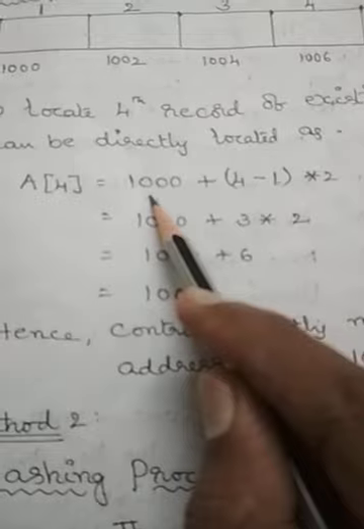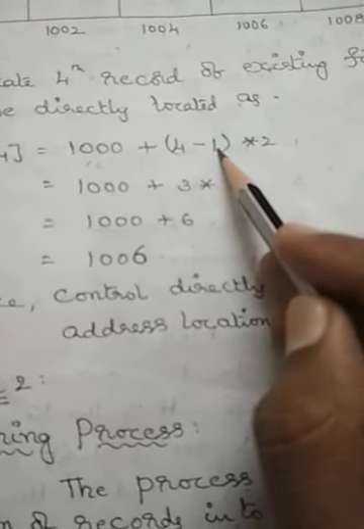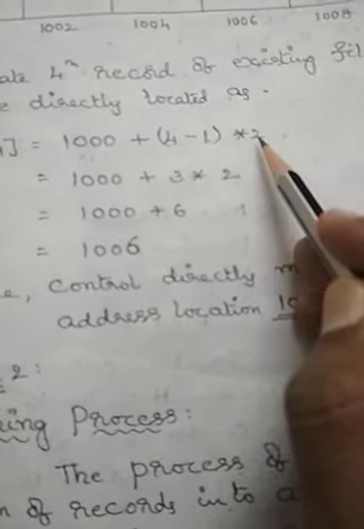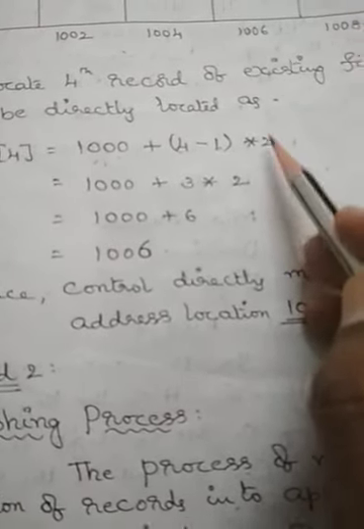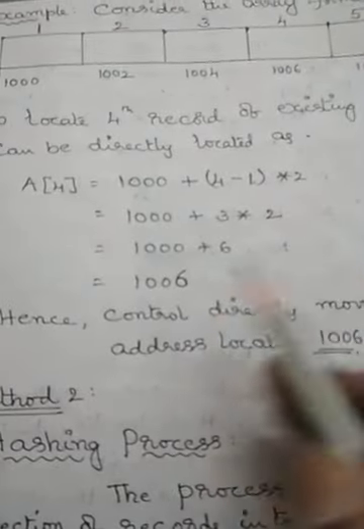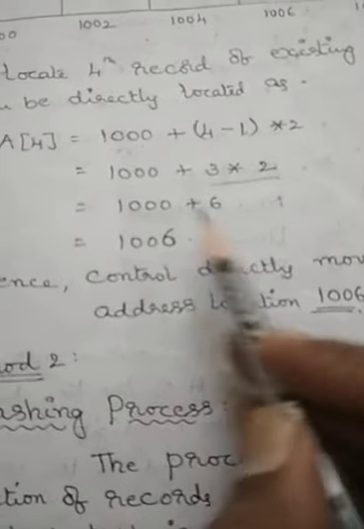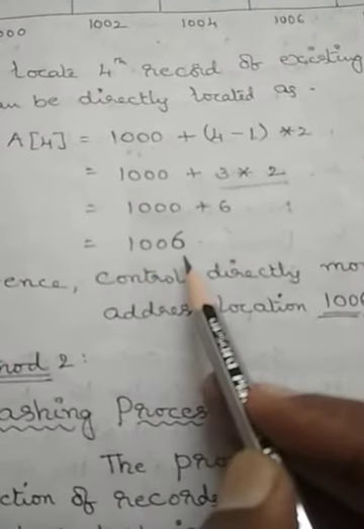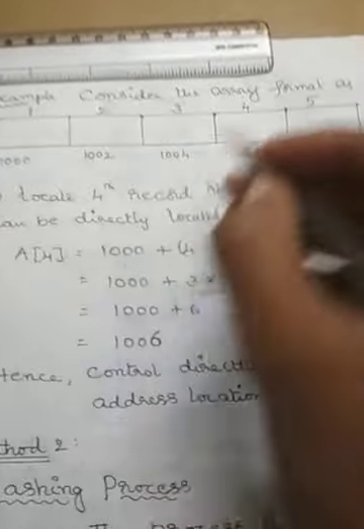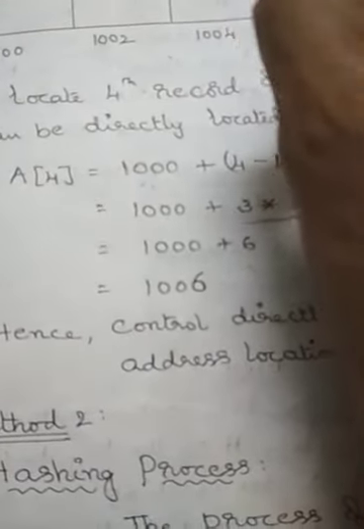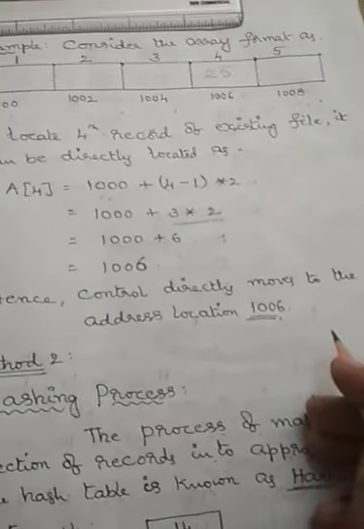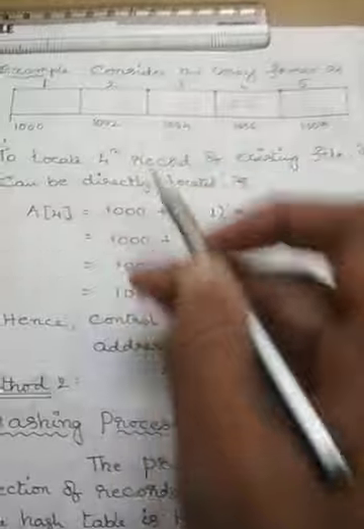1000 is the starting element address, plus 4 minus 1, where 1 is the lower bound, into 2. Here the size of every element is 2, since we assume that this array is of type integer. So 1000 plus 3 into 2: first the multiplication is done, 3 into 2 is 6, and 1000 plus 6 gives you 1006. That means the control directly moves to the address location 1006. Suppose I want to store 25, it will be directly stored in 1006. Even if you try to access the value stored in a particular element, the process of calculating the address is done in the same manner.